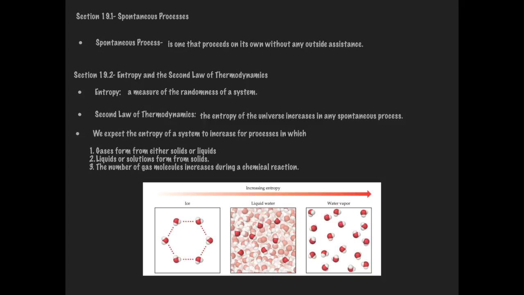And then there's a little bit more freedom for what's called translation, meaning just the linear movement of those water molecules. In water vapor, not only can they vibrate and rotate, but they are free for translation as well, meaning just that linear movement. So water vapor has a lot more freedom and therefore has a lot more disorder and therefore a lot more entropy.